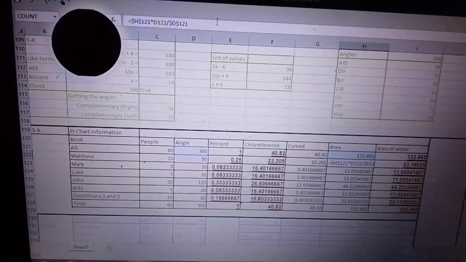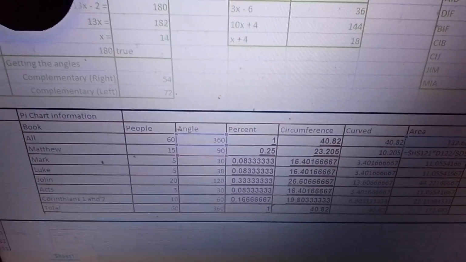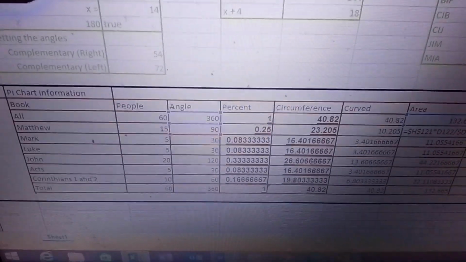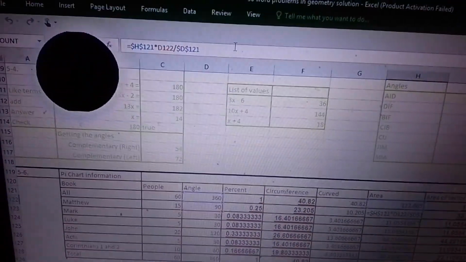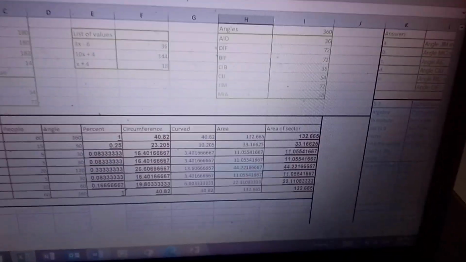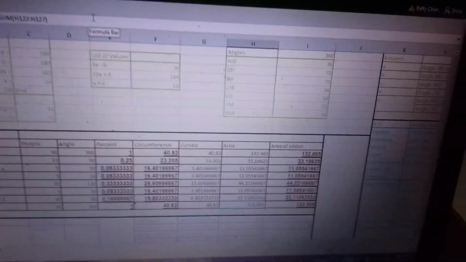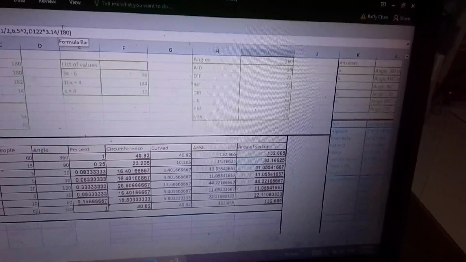Pi 3.14, this one. I click this one first, which is the area of one whole circle. Tama? That's pi times radius squared. And then times the angle that you want, and then divide by 360. And then we drop it down for everything, and then when we sum it up, we ensure that we get the same answer.